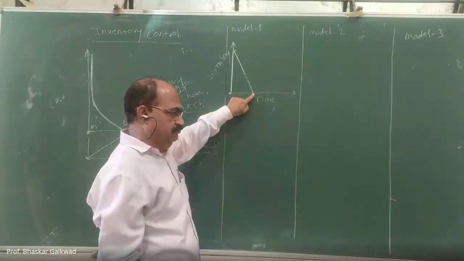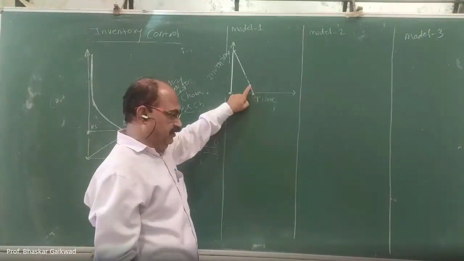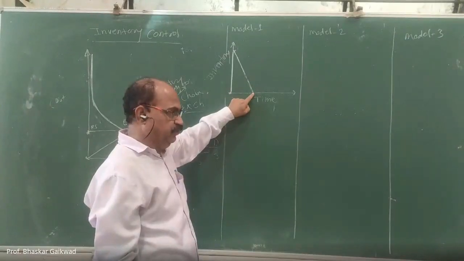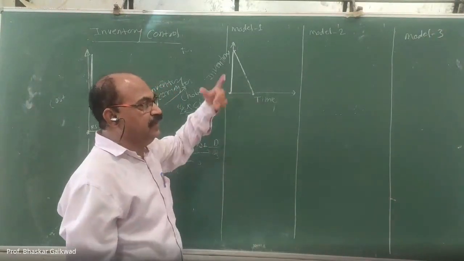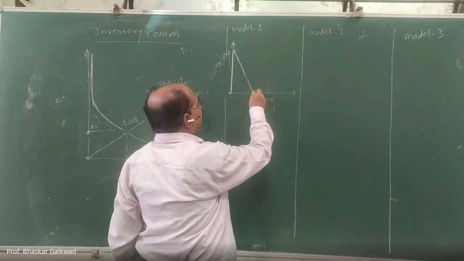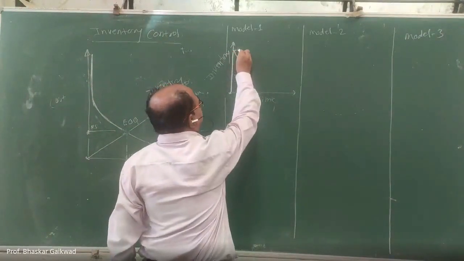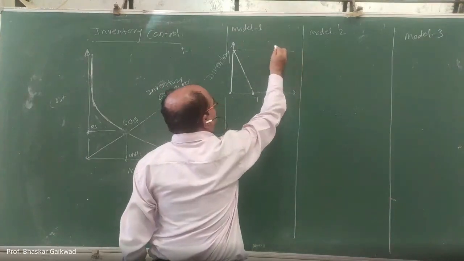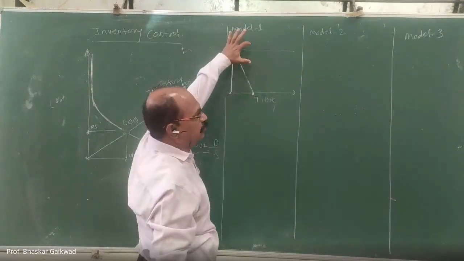Once the consumption reaches this point, we have to place an order again in order to get the raw material, and this is your EOQ, your economic order quantity.